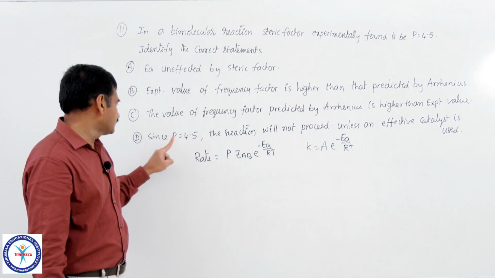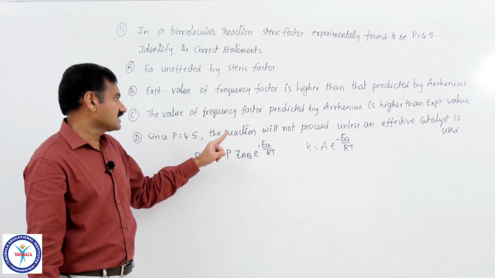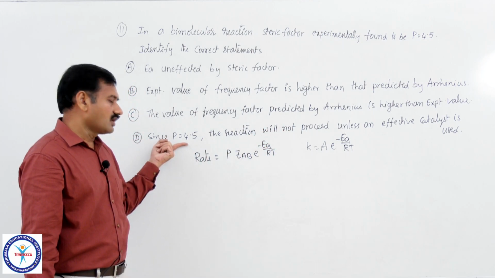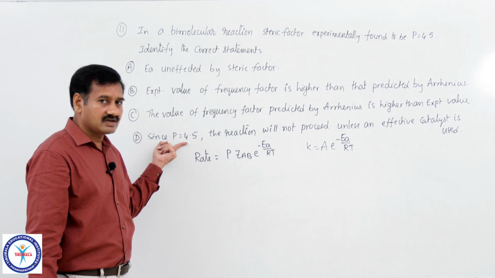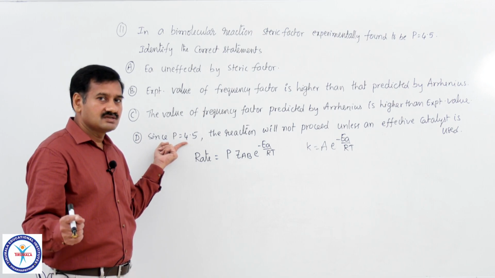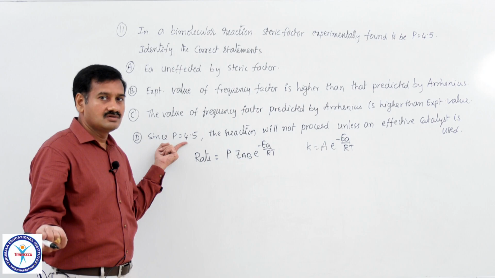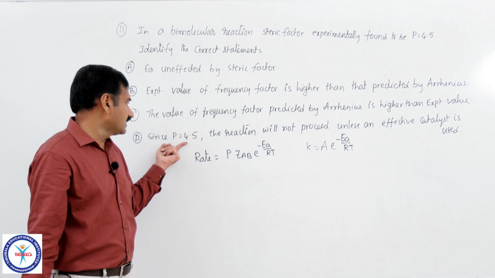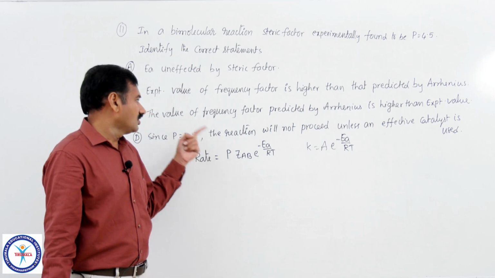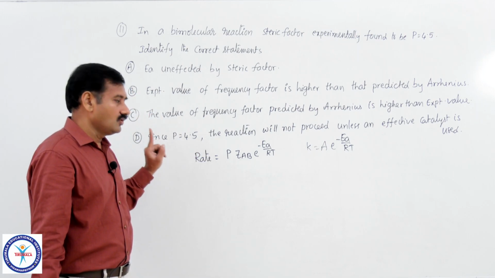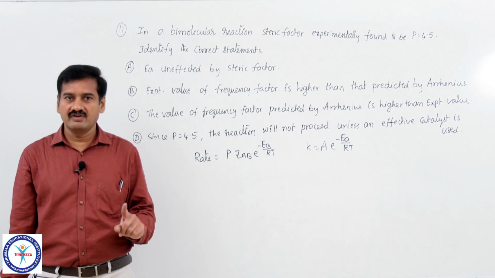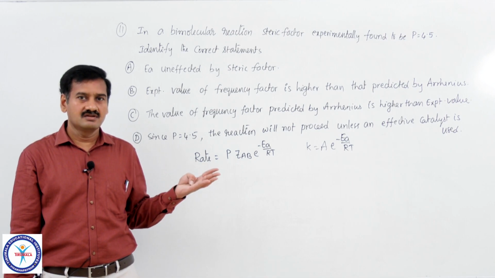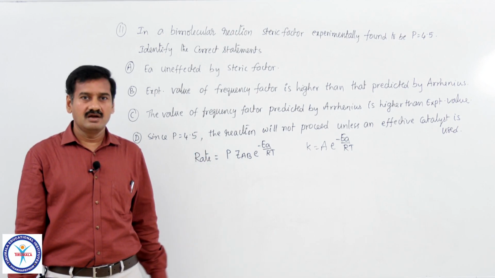And option D: since P equals 4.5, the reaction will not proceed unless an effective catalyst is used. No. Whatever the value of the steric factor, the reaction is going on at a higher rate, so there is no need for a catalyst, and moreover the catalyst is not related to the steric factor P. So the correct options are A and B alone. So, these are the solutions given for your worksheet, questions 7, 8, 9, 10, 11. Go through the solutions again and get clarity.